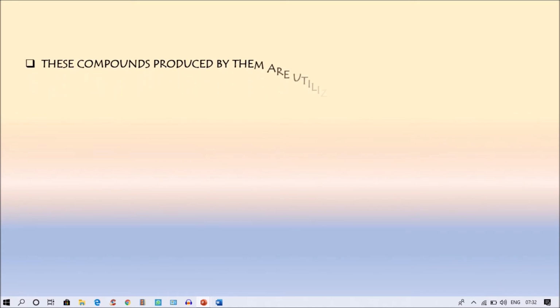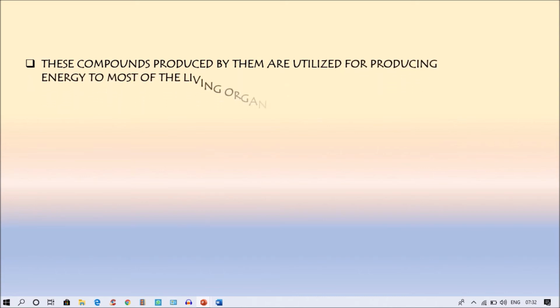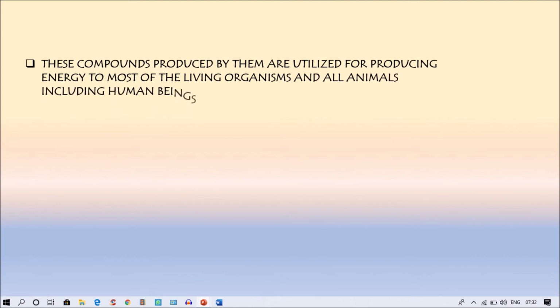These compounds produced by them are utilized for producing energy to most of the living organisms and all animals, including human beings. All organisms are dependent on plants in one or the other way. Even human beings are also dependent on plants to get energy.